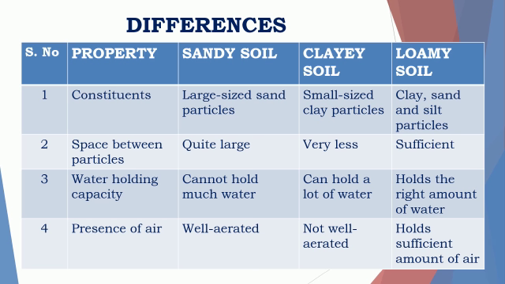The spaces between the particles in sandy soil are quite large, whereas in clayey soil they are very small, and loamy soil has sufficient space. The water holding capacity of sandy soil is not very much. Clayey soil can hold a lot of water, whereas loamy soil holds the right amount of water. Sandy soil is well aerated. Clayey soil is not well aerated, whereas loamy soil holds a sufficient amount of air.